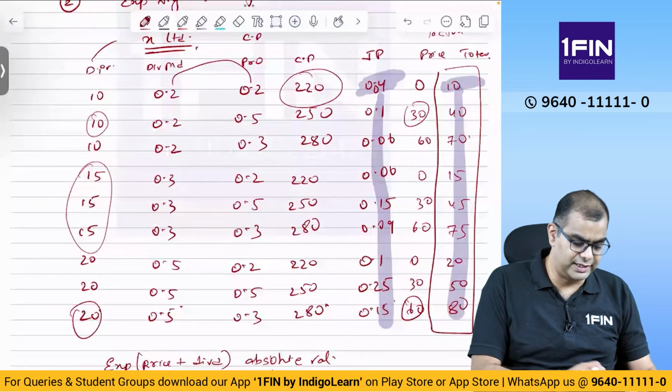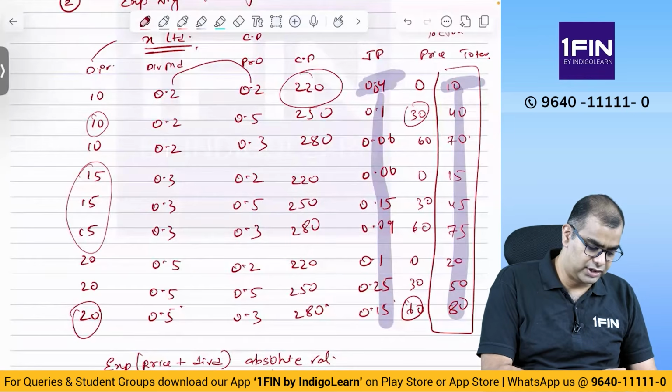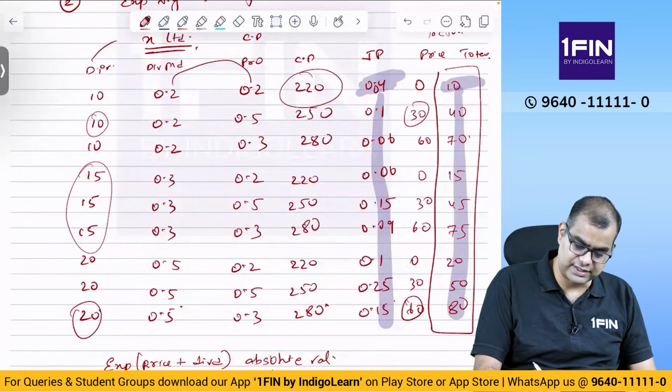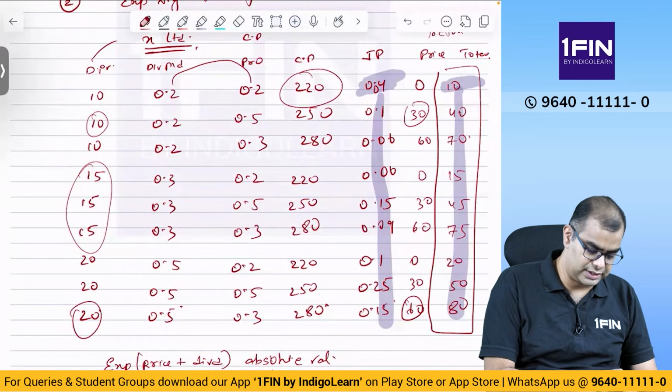So basically you are multiplying 10 into 0.04 plus 40 into 0.1 plus 70 into 0.06 plus 15 into 0.06 plus 45 into 0.15 plus 75 into 0.09 plus 20 into 0.1 plus 50 into 0.25 plus 80 into 0.15.